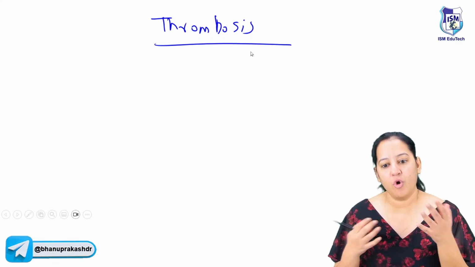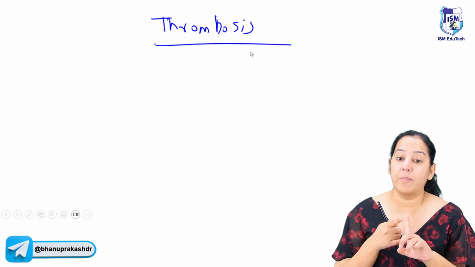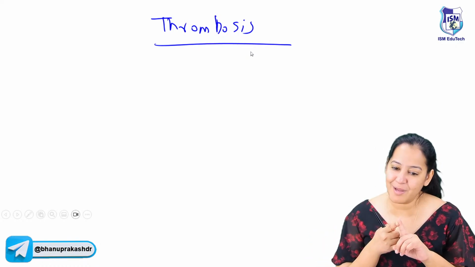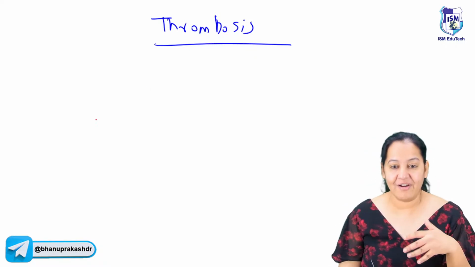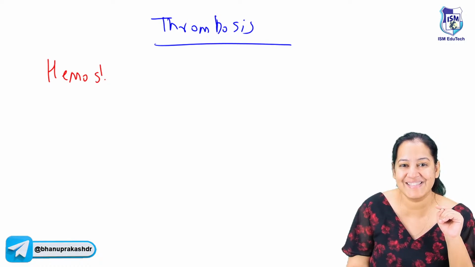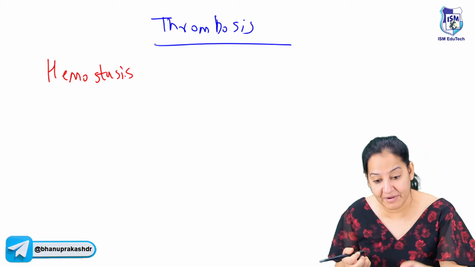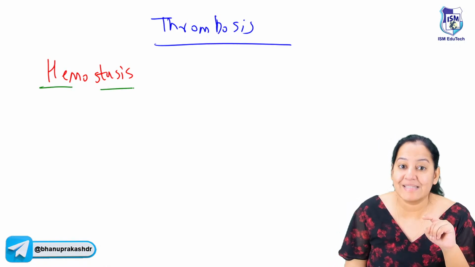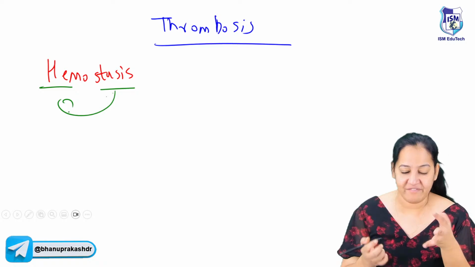The next question, how long do we bleed? You say, ma'am, for the next few seconds or few minutes. After that, the bleeding stops spontaneously. Why does the bleeding stop spontaneously? Thankfully, God is there and God is great. God has given a physiological inbuilt mechanism in us, which is known as hemostasis. What do you mean by hemostasis? Split the term. Hemo means blood, stasis means stoppage. So it is the automatic stoppage of bleeding when we have an injury.